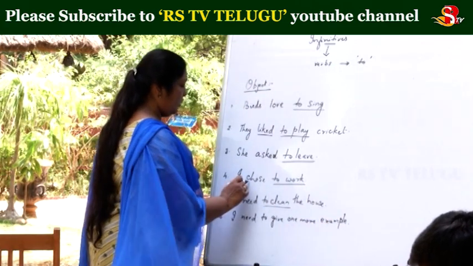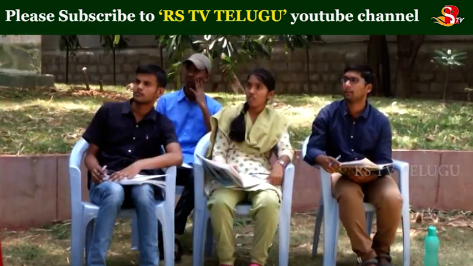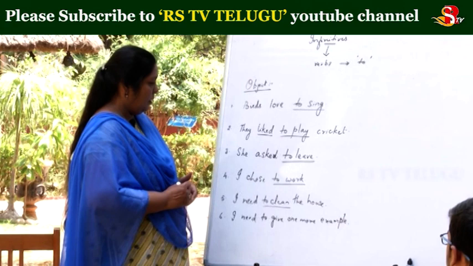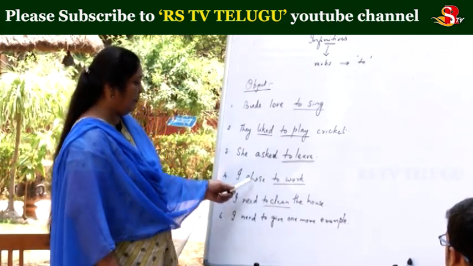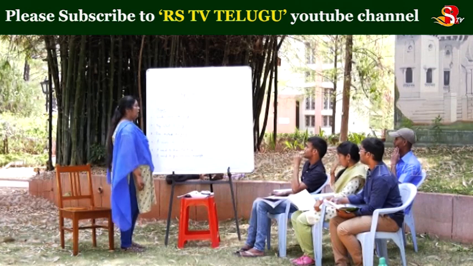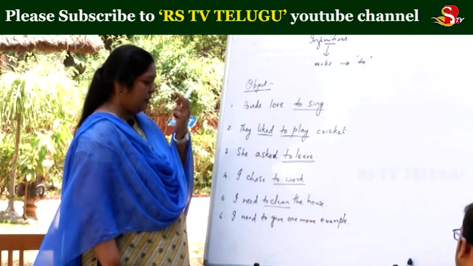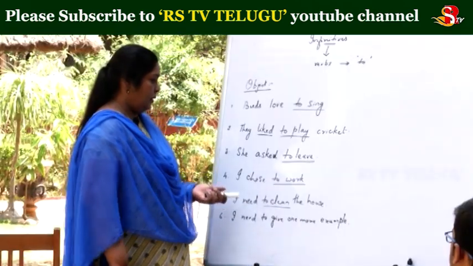Can you try with this same thing? I chose to work. Use the same word, chose, because that will give you some practice. I chose to live luxuriously. Okay. I chose to play. Right.